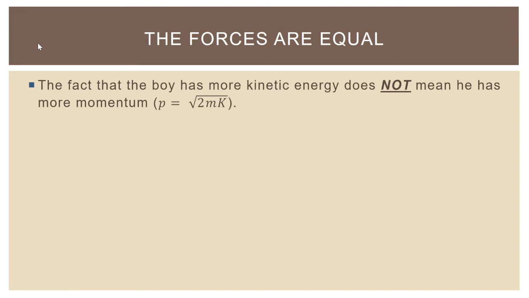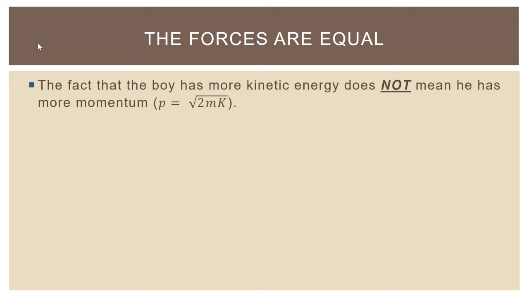And so the idea is, yes, it is true that the momentum is directly proportional to the square root of the kinetic energy, but it's also directly proportional to the square root of the mass. And the kinetic energy is only bigger because the velocity of the boy is bigger, because the fact that kinetic energy is 1/2 mv squared means the velocity really matters in terms of determining the size of the kinetic energy. So that's at least the first thing we should say. The fact that the boy has more kinetic energy does not mean he has more momentum.